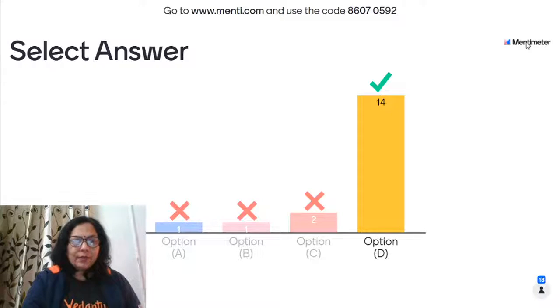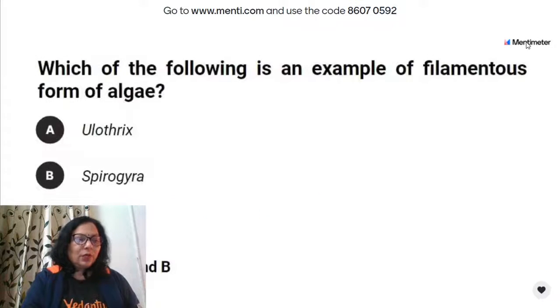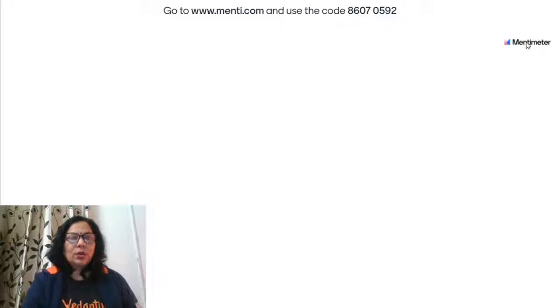So 14 children have answered it correctly. Both A and B, Ulothrix and Spirogyra. Children, Volvox is colonial. Which of the following is an example of filamentous form of algae? Ulothrix, Spirogyra. Volvox is a colonial type.